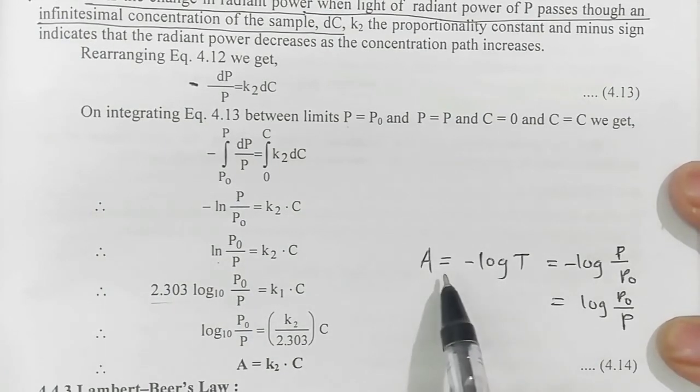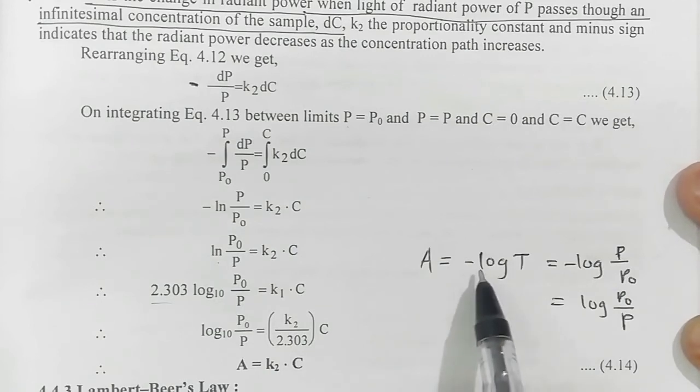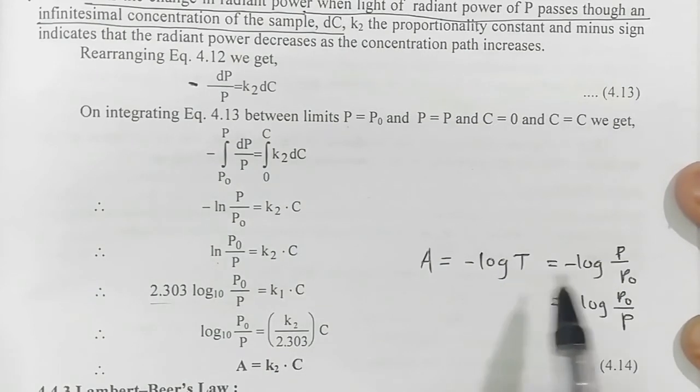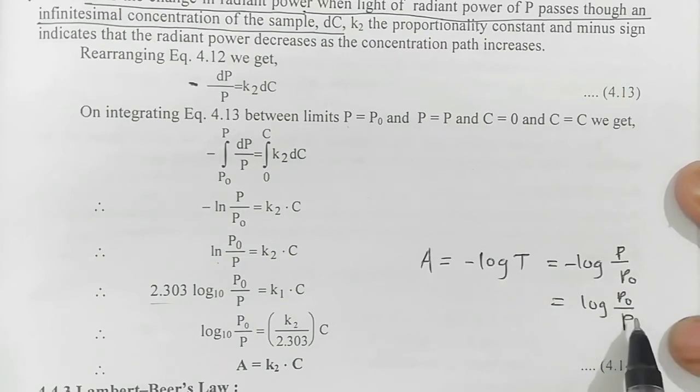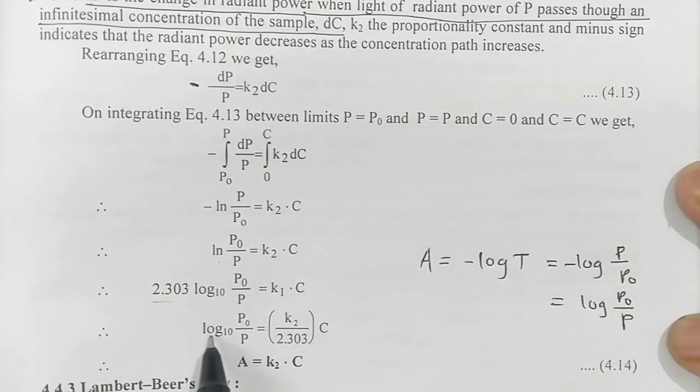Okay, look here. A, absorbance, is equal to negative log of transmittance. What is T? T is equal to P upon P0, so negative log of P upon P0. If we remove this negative sign, then it will be log to the base 10 P0 upon P. So this term, log to the base 10 P0 upon P, will be absorbance.